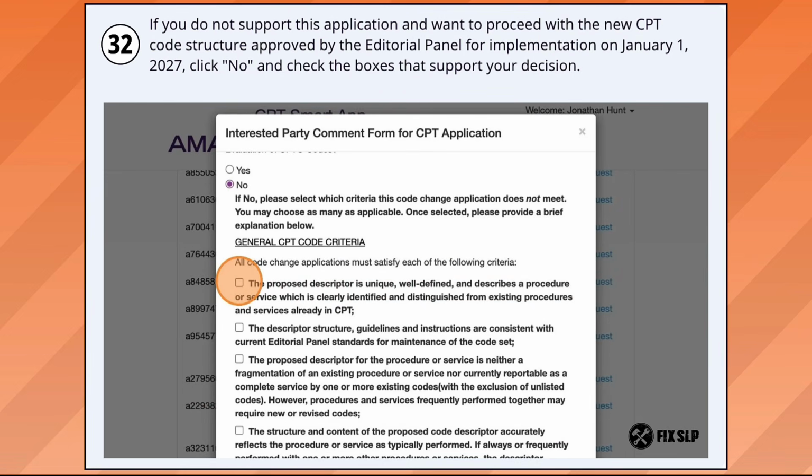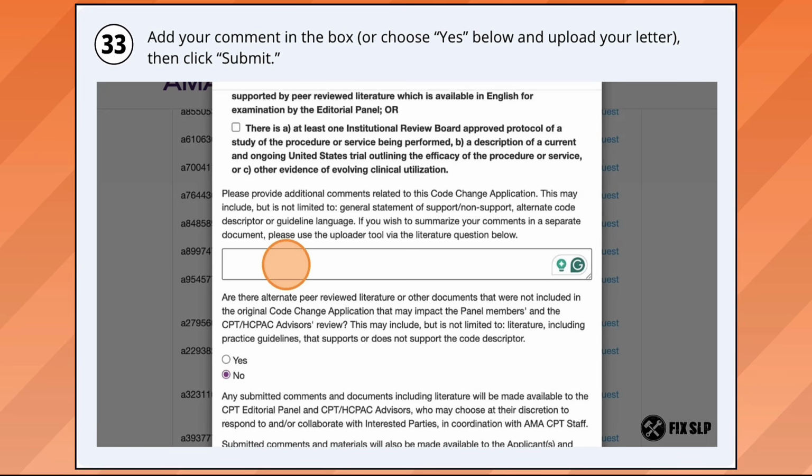If you do not support the application and you want to proceed with the new CPT code structure that was approved by the editorial panel in September for implementation on January 1st, 2027, you will click no. You will then go through and choose from the boxes that support your decision of no. You'll follow the process in the previous slides where you either type right into the box, copy and paste into the box, or upload your letter as an attachment. You'll choose yes and no in that bottom section, and then you will choose submit.